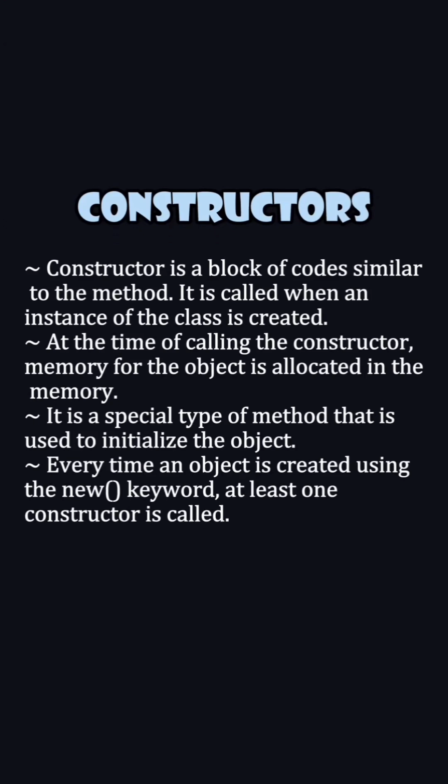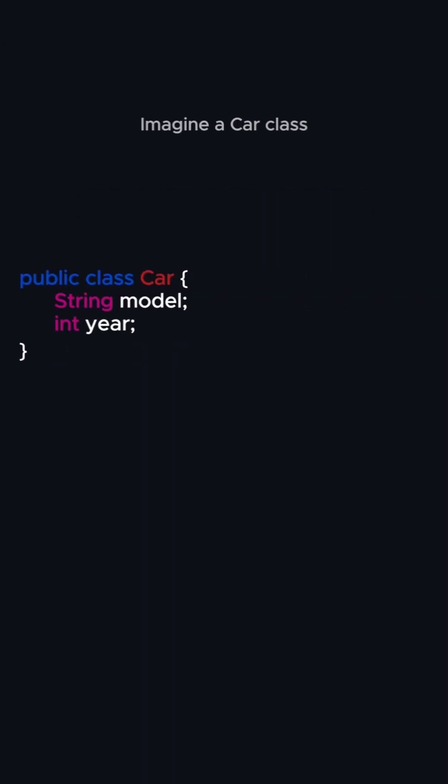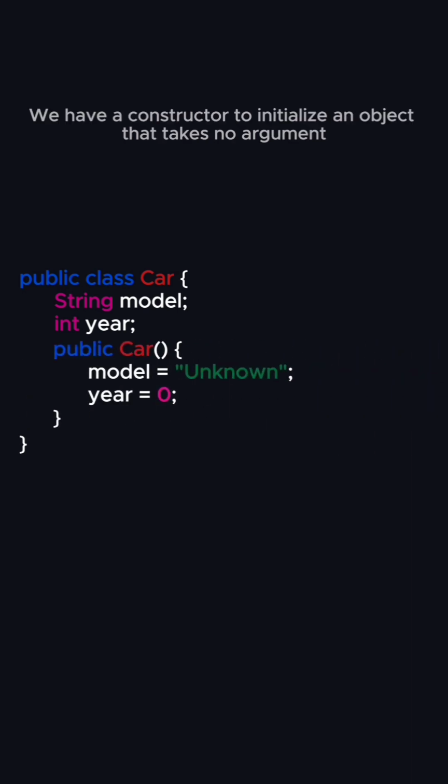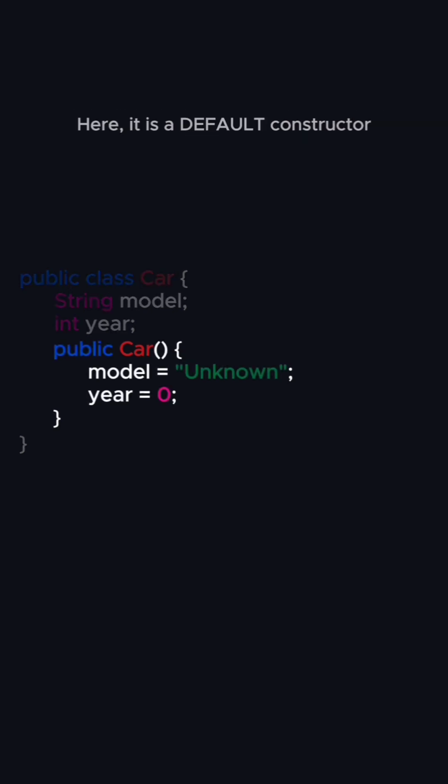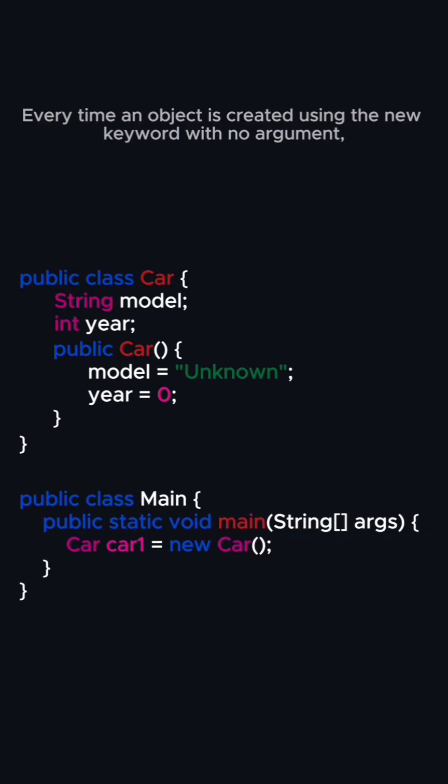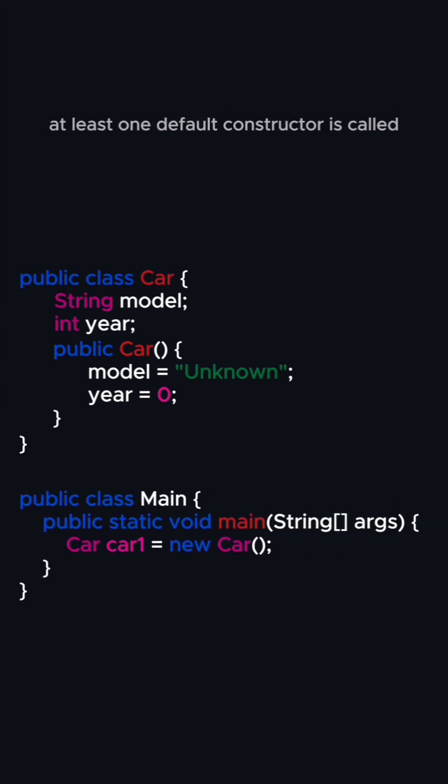Constructors are special methods used to initialize objects. Let's get into code. Imagine a car class. We have a constructor to initialize an object that takes no argument. All constructors must have the same name as the class. Here, it is a default constructor. Every time an object is created using the new keyword with no argument, at least one default constructor is called.